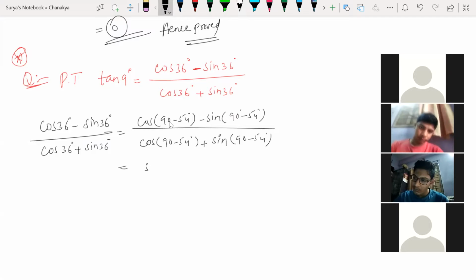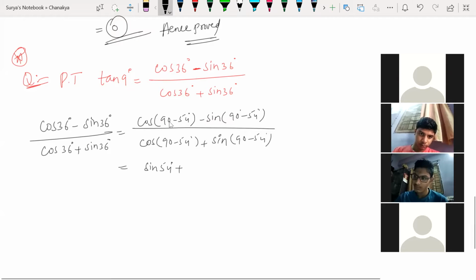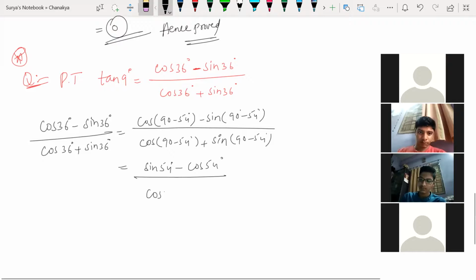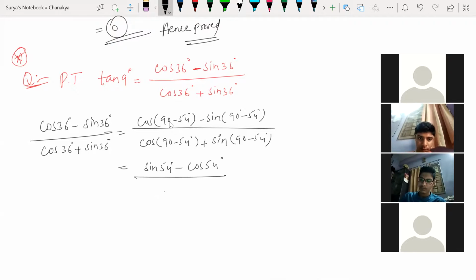So cos 90 minus 54 is sin 54, so sin 54 minus cos 54, all divided by sin 54 plus cos 54. This is what I got, isn't it? Sin 54 divided by cos 54.